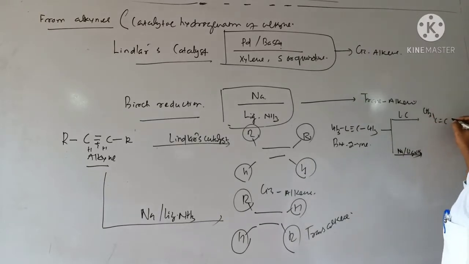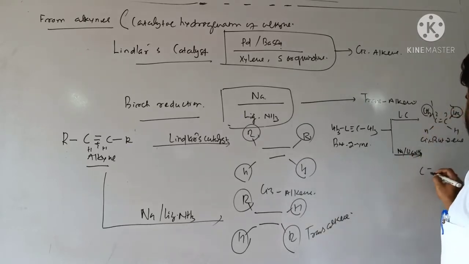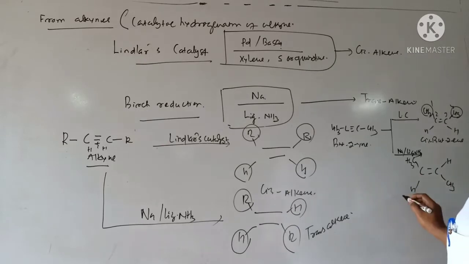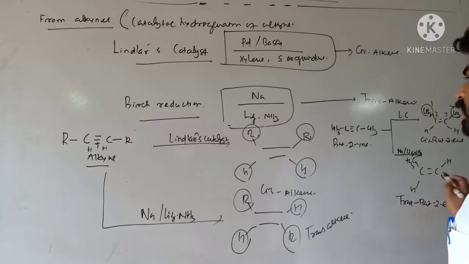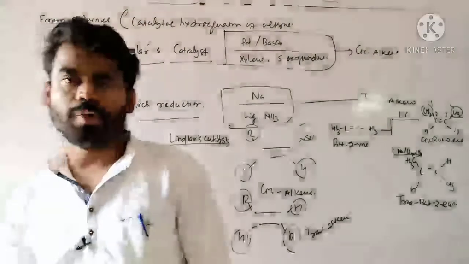CH3 C double bond C CH3 H H. This one is cis but-2-ene. Why cis? Because at the same side similar groups are there. Then with sodium in liquid ammonia, I can get the opposite, similar groups present at the opposite side. So this one is trans but-2-ene. So this is the catalytic hydrogenation of alkynes.